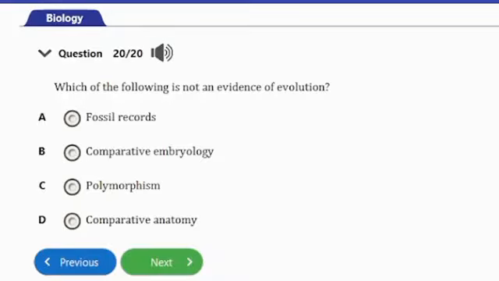Question number 20. It says, which of the following is not an evidence of evolution? A, fossil record, B, comparative embryology, C, polymorphism, and D, comparative anatomy. So guys, the answer to this question is option C here, polymorphism. Polymorphism is not an evidence of evolution. It actually refers to the occurrence of different forms or types of individual organisms in a species. So on the other hand, fossil records, comparative embryology, and comparative anatomy are all evidences of evolution.